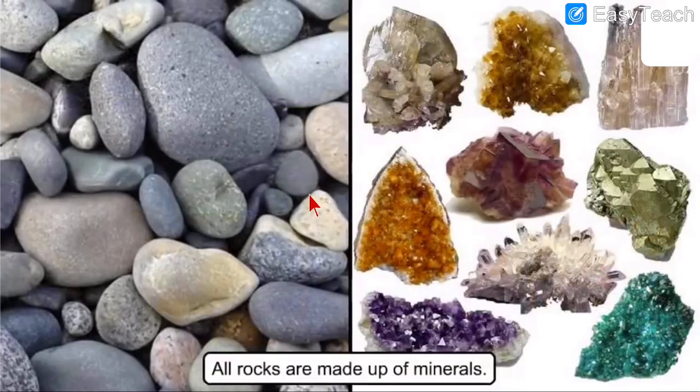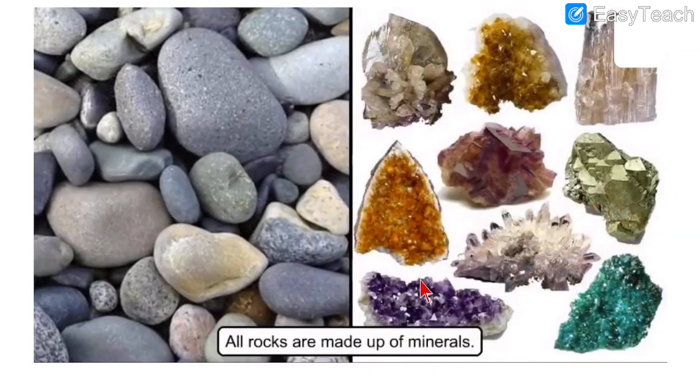See, all the rocks are made up of minerals. Here comes the role of minerals in our lesson. We were learning about all the rocks: marble, granite, slate, chalk, sandstone. But how are they made? What is inside them? So all the rocks are made up of minerals. See, these are rocks, means stones you can see, and these are minerals. All the rocks are made up of minerals, means these minerals are there inside the rocks.